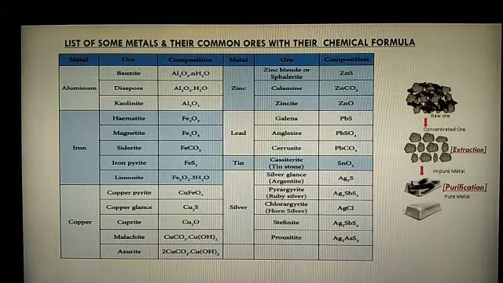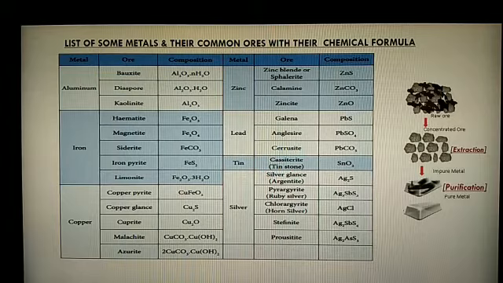Similarly, iron. The important ores of iron are hematite and iron pyrite. Those are very important ores. The hematite ore composition is Fe2O3. Here, oxygen is attached to the iron. That's why hematite ore is called an oxide ore.